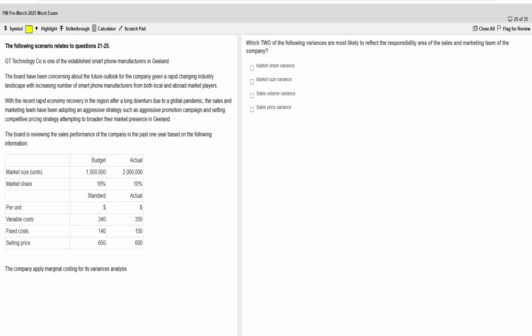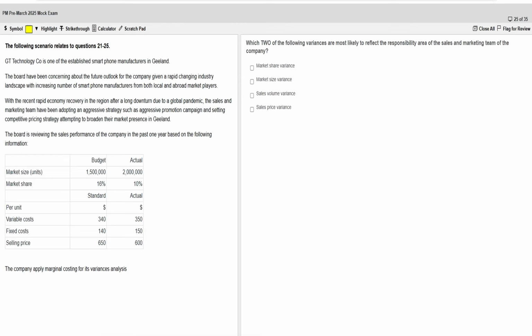Next we have: which two of the following variances are most likely to reflect the responsibility area of the sales and marketing team of the company? The first one is market share variance. Basically it is controlled by sales and marketing. This variance measures how the company has been performing in capturing market share compared to the budgeted one.